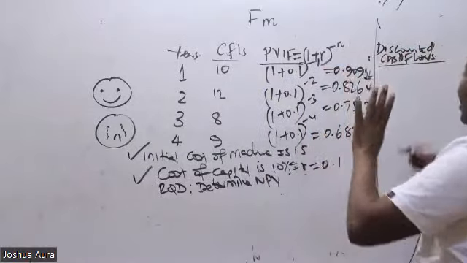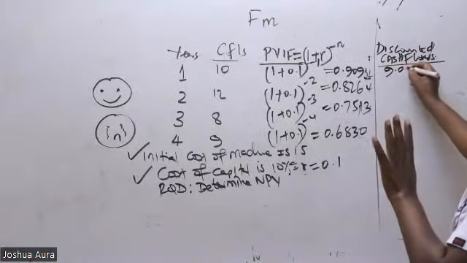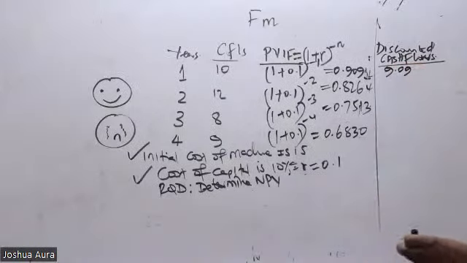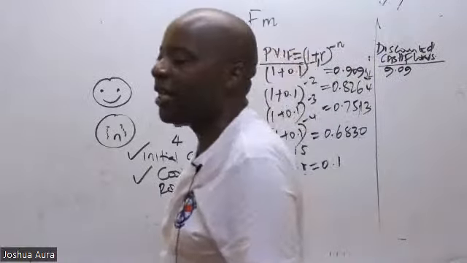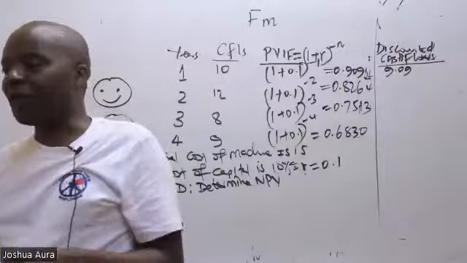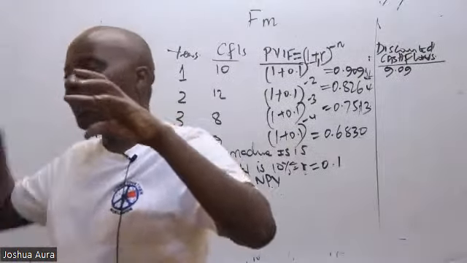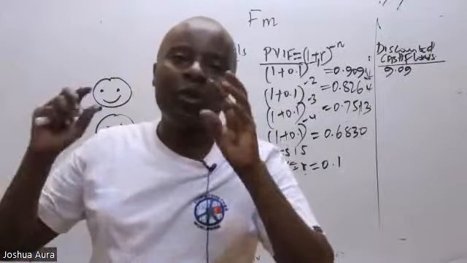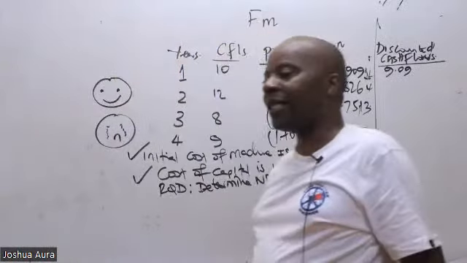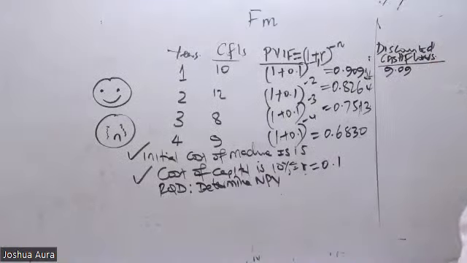Here, don't teach me anything. I know that the first one will be 9.09 in 2 decimal places. How about the second one? So second cash flow, second PV. You multiply the 2 of them, and then you give me an answer in 2 decimal places. Tell me what do we have there.